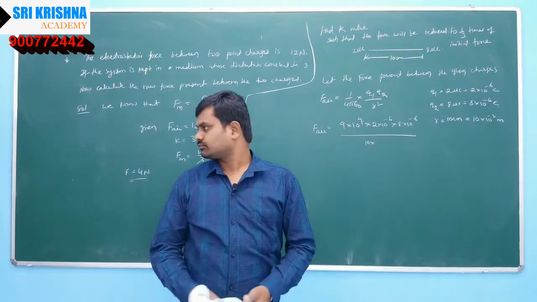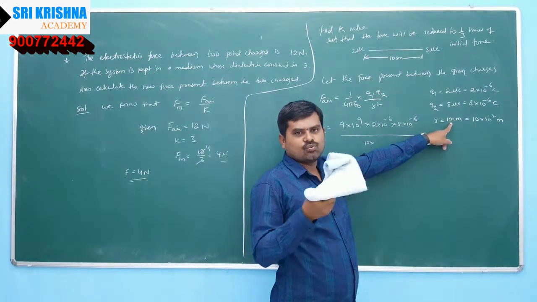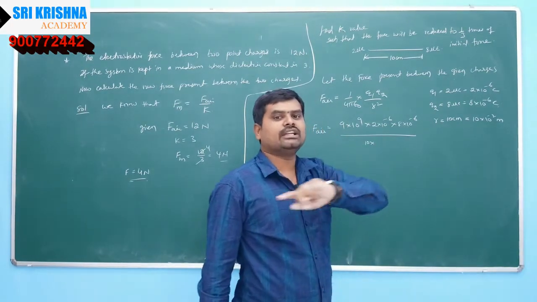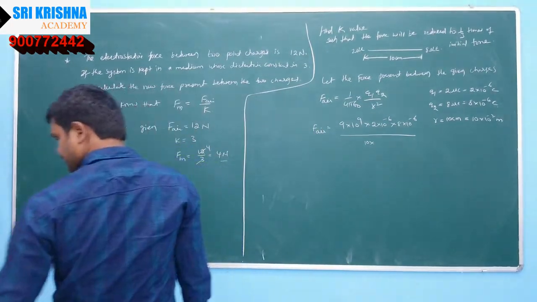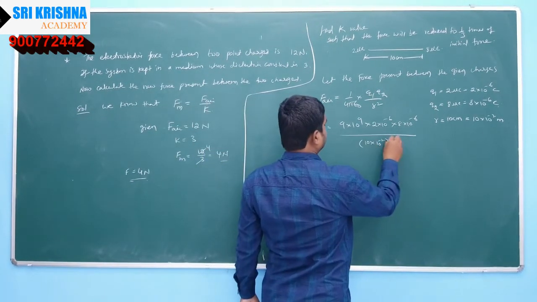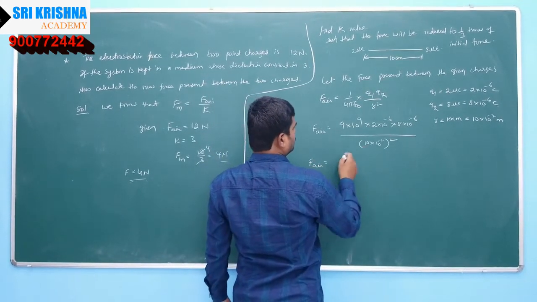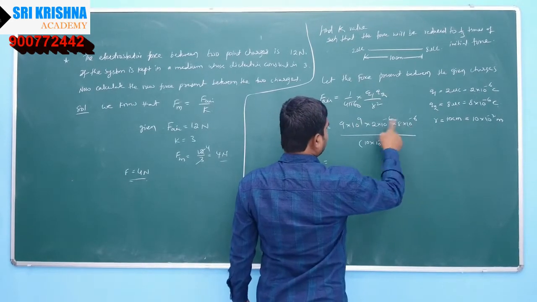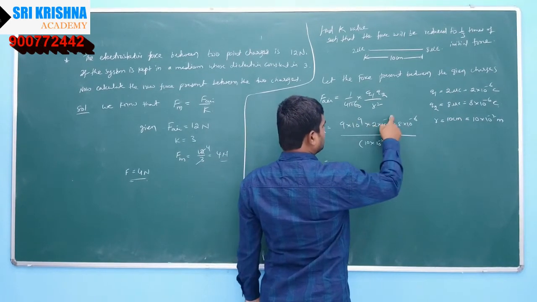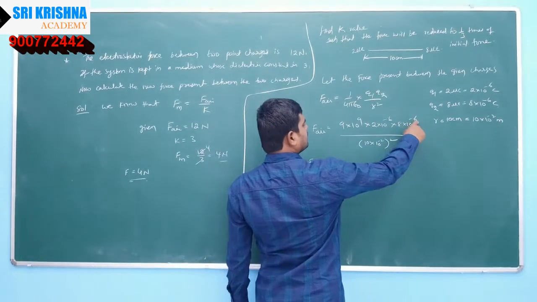Here 1 meter is equal to 100 centimeters, and 1 centimeter is equal to 10 to the power of minus 2 meter, right? So 10 into 10 to the power of minus 2, squared. Now calculate the value. F air is equal to 10 to the power of 9. When the bases are equal, powers must be added: 10 to the power of plus 9 minus 6 minus 6, plus 3 minus 6. How much?